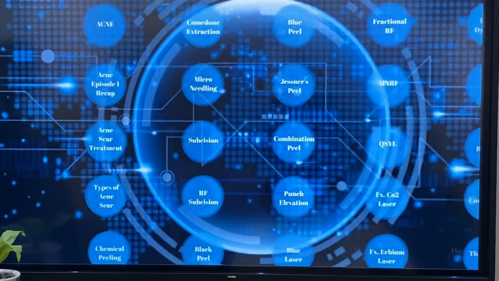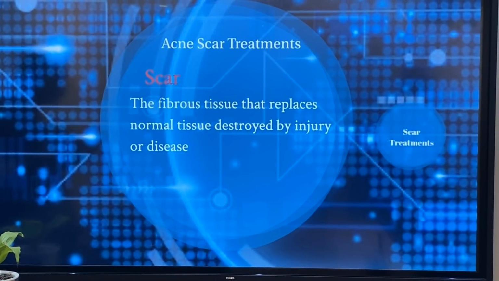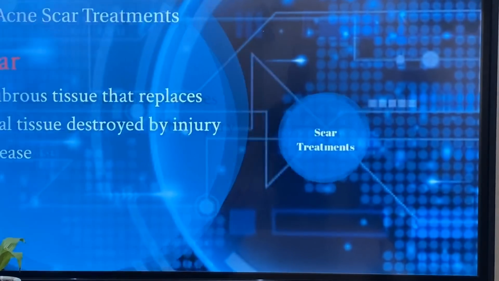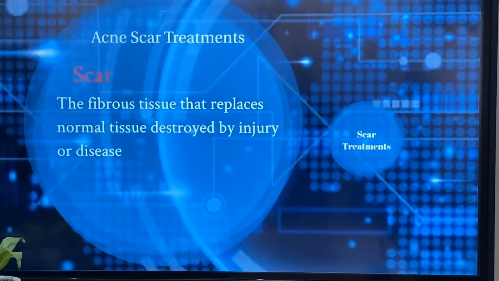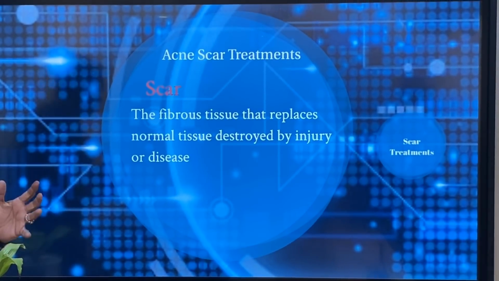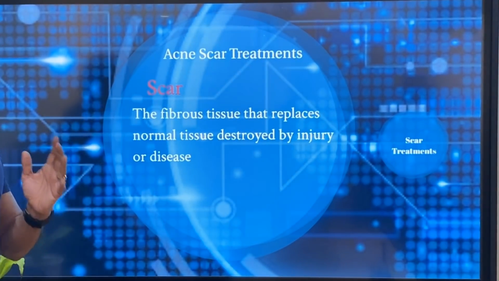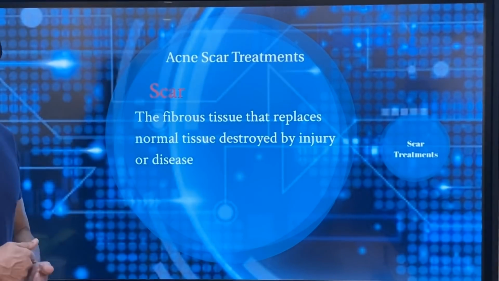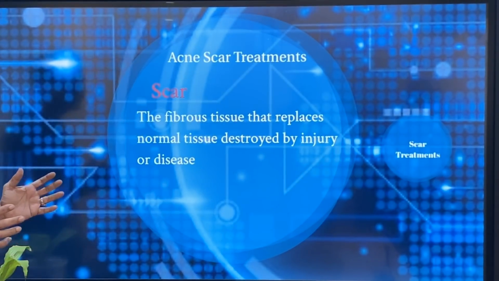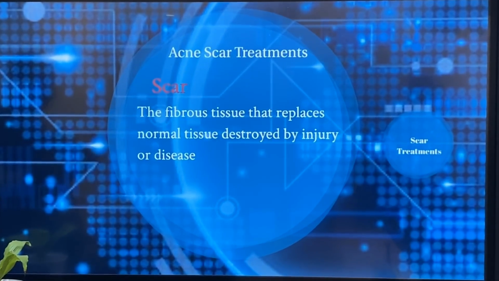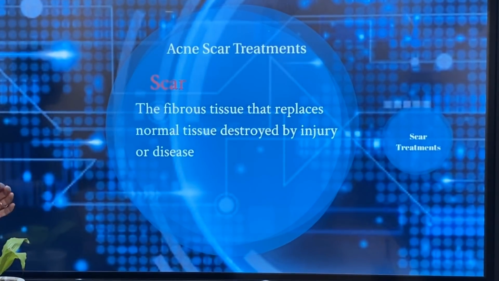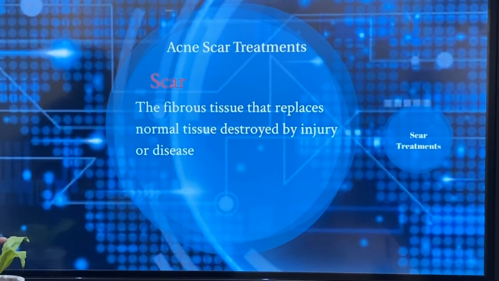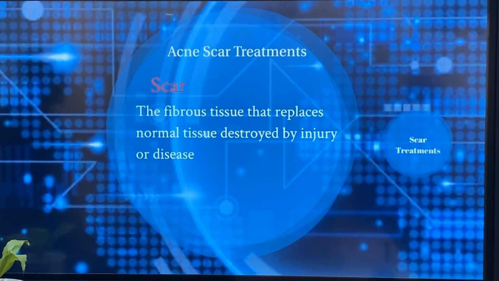Now we'll go to the scar. How is the scar formed? What is a scar? A scar is formed when the tissue gets injured by disease or by external injury. When the tissue is injured, more fibrous tissue is formed that replaces the normal tissue destroyed by the injury or disease. That is how the scar is formed.